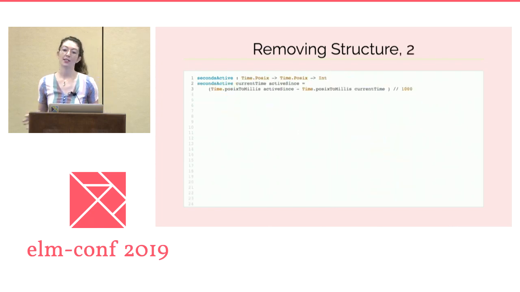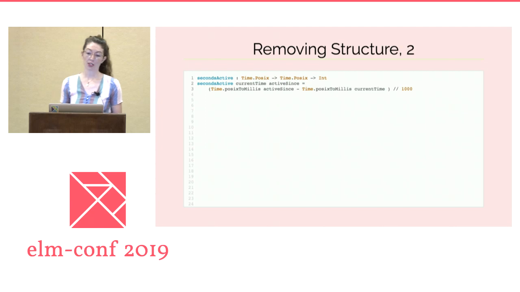If we fully unwrap the data we need from user before the seconds active function, we end up with a much simpler function, a function that will be easier to test. However, it may be harder to use. Developers who want to use this function will need to dig around to figure out argument order. I think that this trade-off may be one of the reasons that folks often pass around large records. Having functions that take type alias records means you can't mess up argument order. But that's not a trade-off that we need to make. We can have both an easy-to-use API and easy-to-test code.